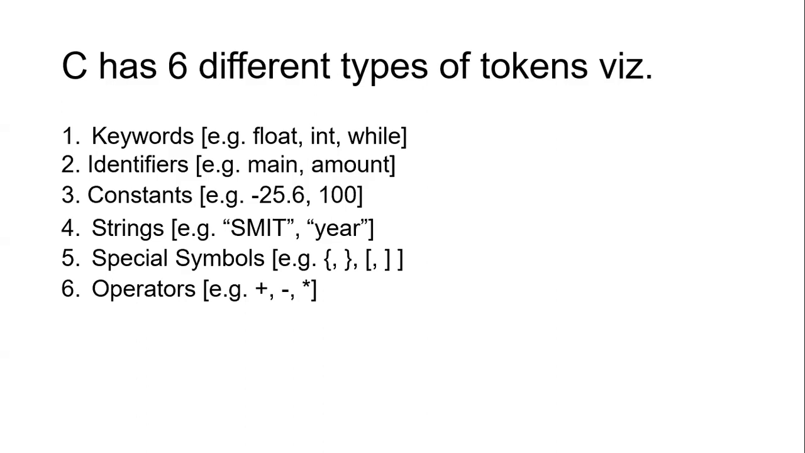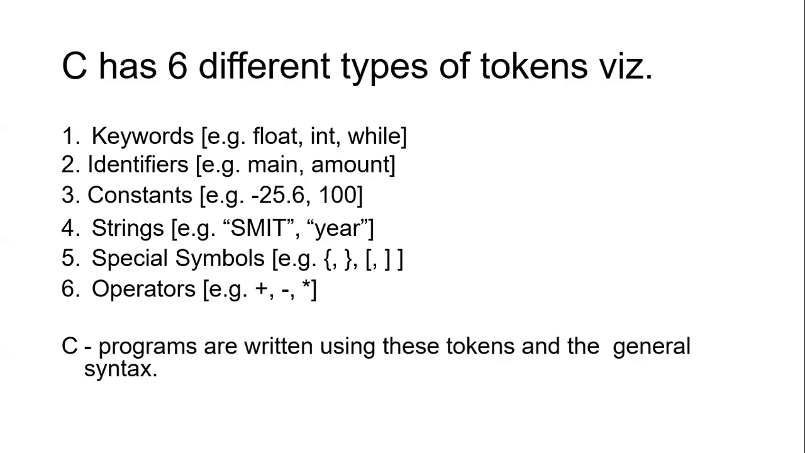Suppose you are constructing the building. Without the pillars, can the building be constructed? No, it's not possible at all. Likewise, if you want to write a C program, we need these C tokens at any cost. Without the C tokens, we cannot write the C program. So remember these tokens, we require them while writing the program. C programs are written using these tokens only, and these and the other general syntaxes that we learn in the coming video.